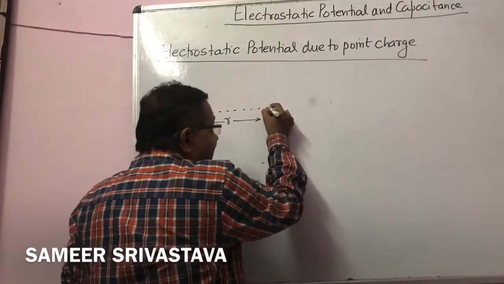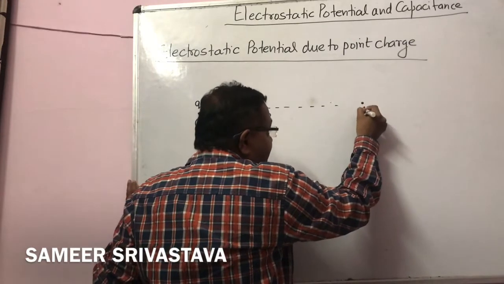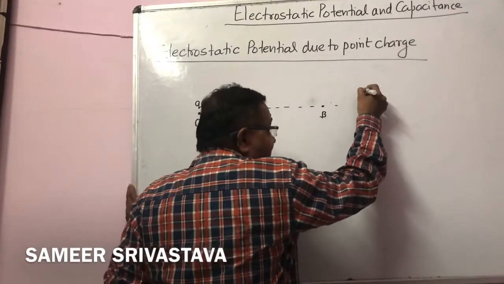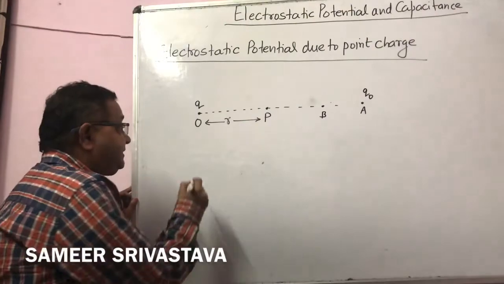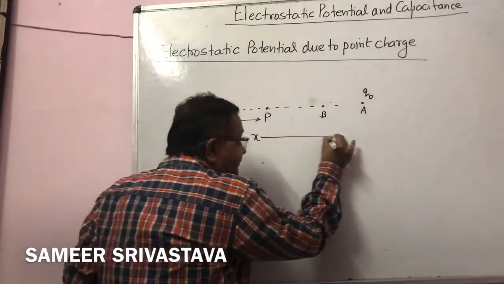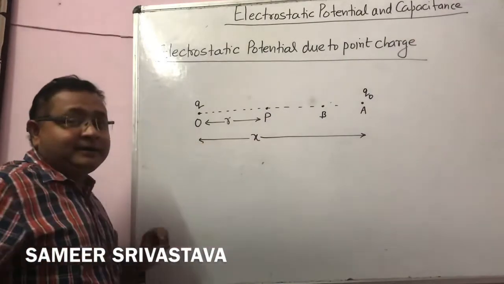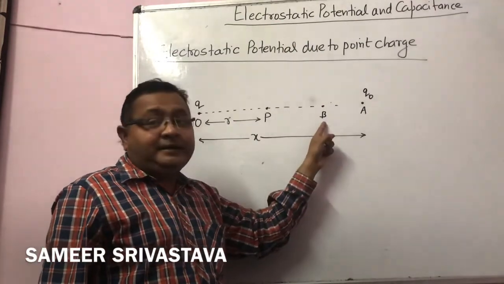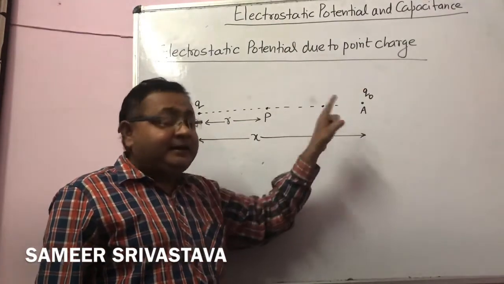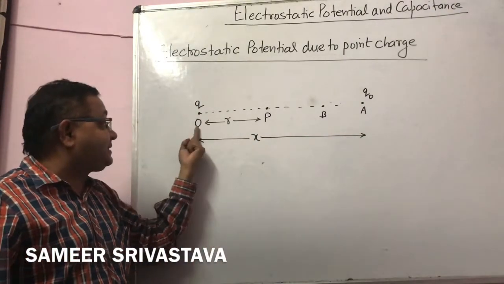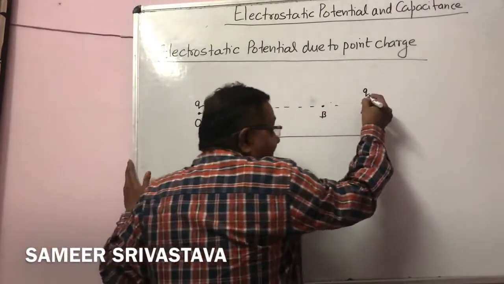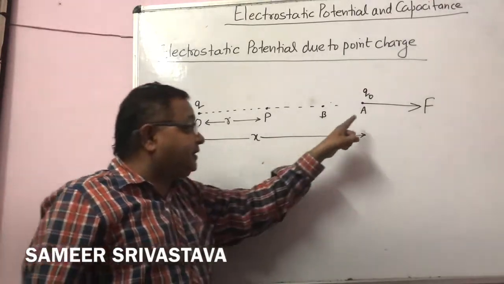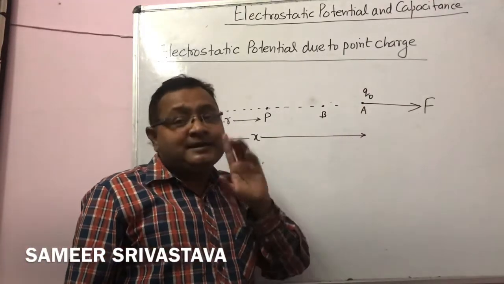Now, I consider 2 points A and B, and suppose a test charge Q0 is at the point A, which is at a distance x from O. I suppose that there are 2 points in its electric field, A and B, and the test charge is at point A at distance x from O. Now this charge experiences a force F, and the nature of that force is repulsive.